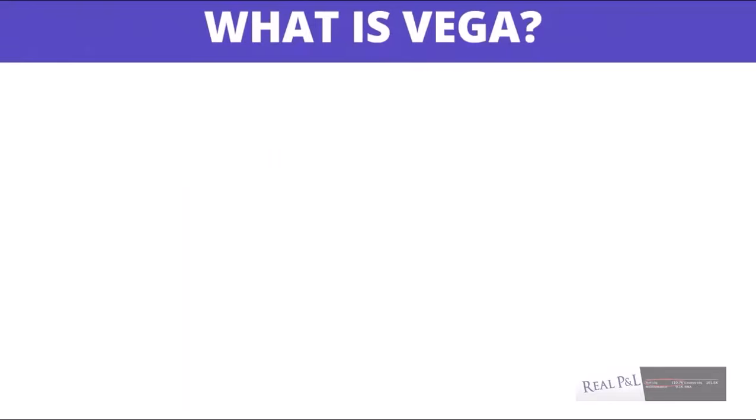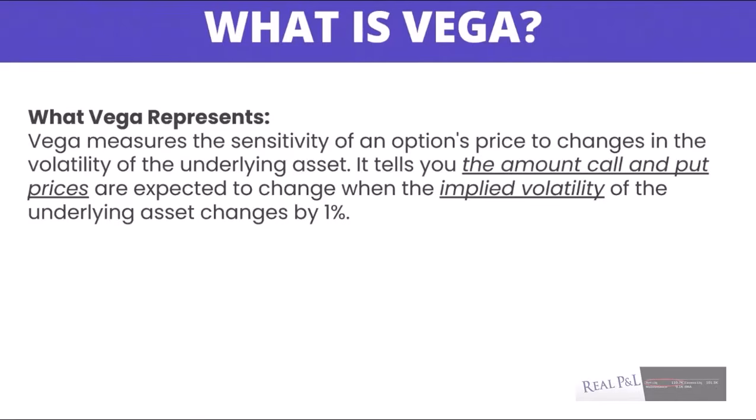In this lesson, I'm going to go over Vega. So what is Vega? What Vega represents? Vega measures the sensitivity of an option's price to changes in the volatility of an underlying asset.